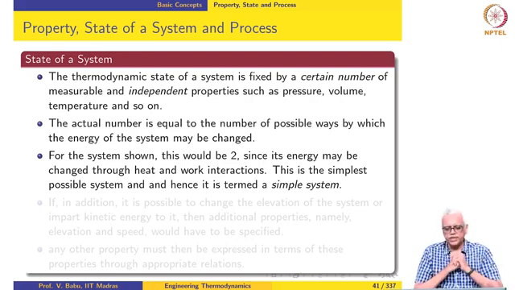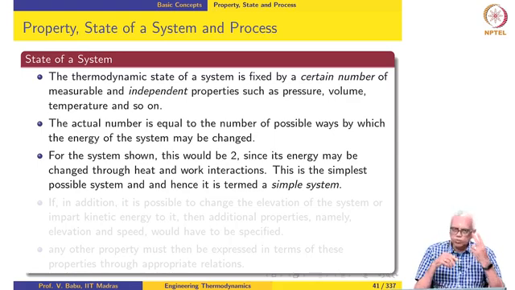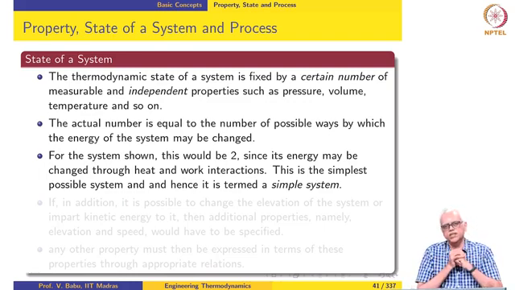So, it may be changed through heat and work interactions, which means that the number of properties required to fix the state of the system is 2. This is the simplest possible system, and it is called a simple system or simple compressible system, because displacement work is the only mode of work interaction in this case of piston cylinder. So, it is a simple compressible system or simple system, but the number of properties required is 2, because there are 2 ways in which I can change the energy of the system.